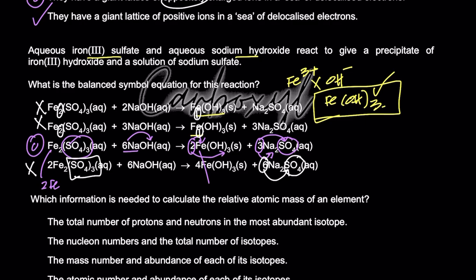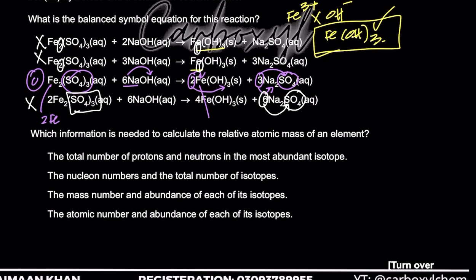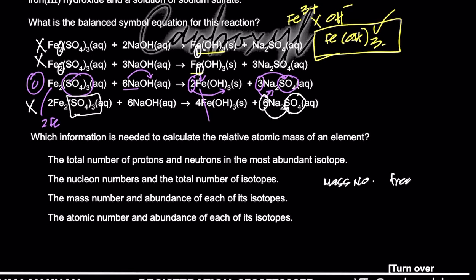Okay man, okay sure. Which information is needed to calculate the relative atomic mass of an element? ये तो अब आपके theory में भी test हुआ था. You need the mass number, or you could say the nucleon number, and you need their frequency, or you need their percentage abundance. इसको frequency कह लें, abundance कह लें, percentage कह लें, इसको mass number कह लें, या nucleon number कह लें.